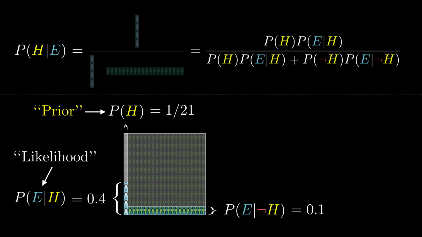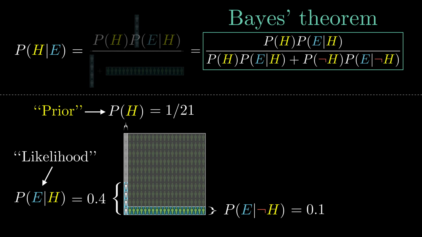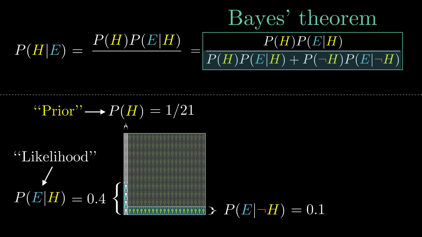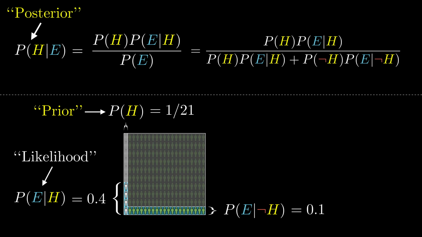This leaves us finally with a more abstract representation purely in terms of probabilities. And this, my friends, is Bayes' theorem. More often, you see this denominator written simply as P of E, the total probability of seeing the evidence, which in our example would be the 24 out of 210. But in practice, to calculate it, you almost always have to break it down into the case where the hypothesis is true and the one where it isn't. Capping things off with one final bit of jargon, this answer is called the posterior. It's your belief about the hypothesis after seeing the evidence.